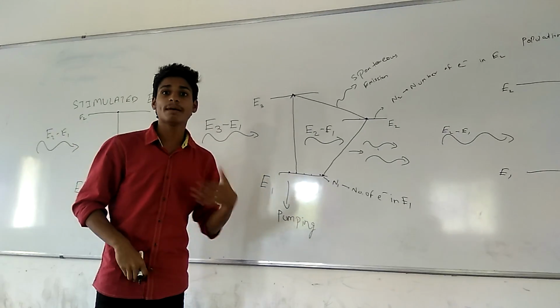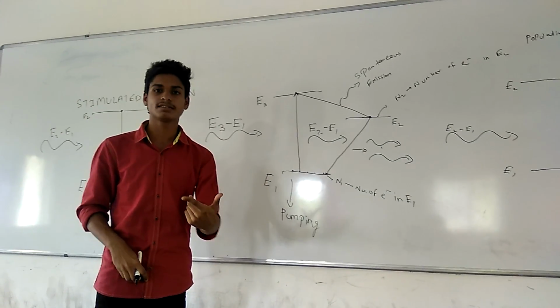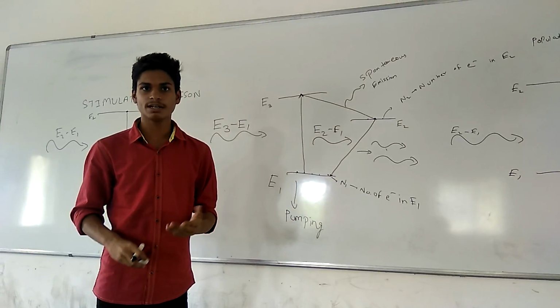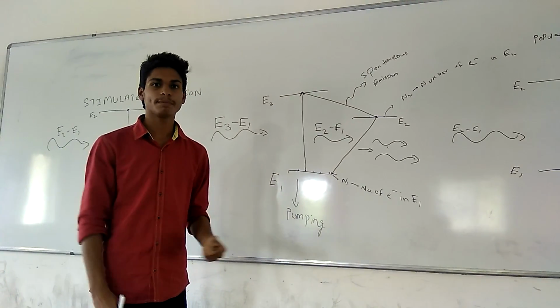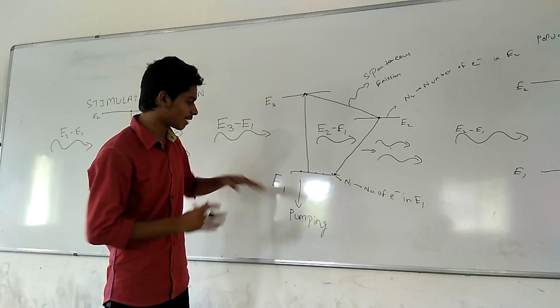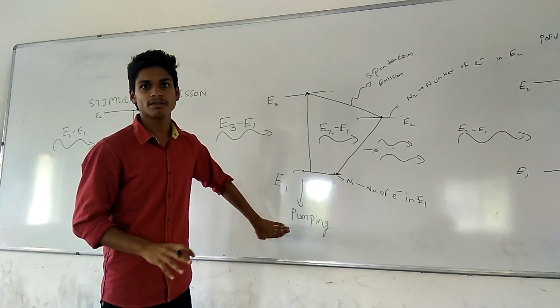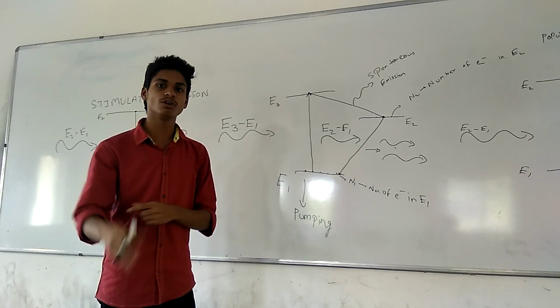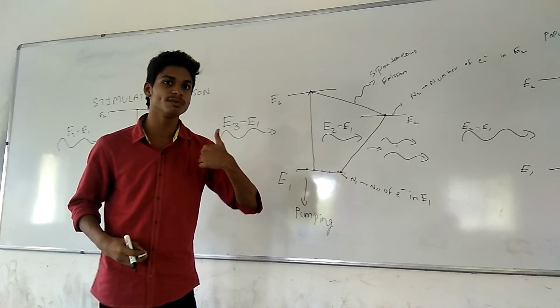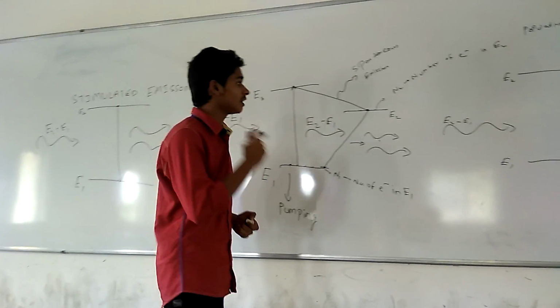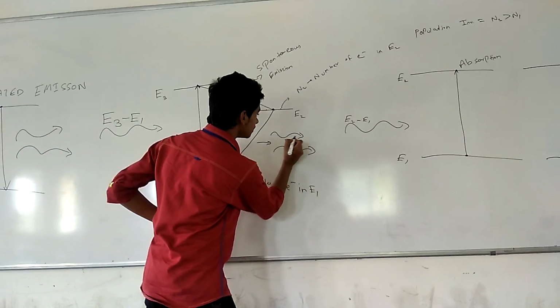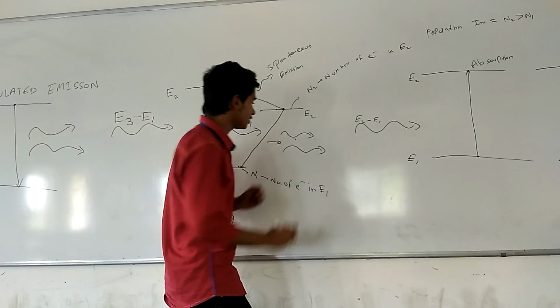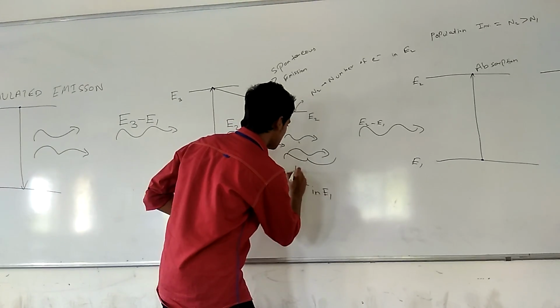Pumping can be done by many methods, like the electrical discharge method, or the optical method, and there are many other methods for pumping. But we cannot use thermal energy to do pumping, because if we do that we will be violating the Boltzmann distribution law, and we won't be able to achieve the thermal equilibrium. Now see, this stimulated emission process is also called the amplification process.